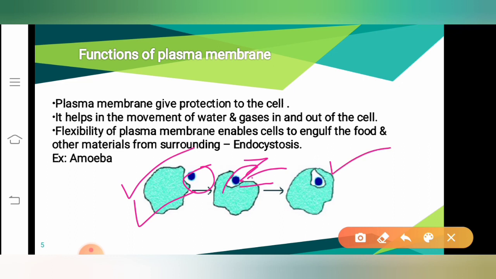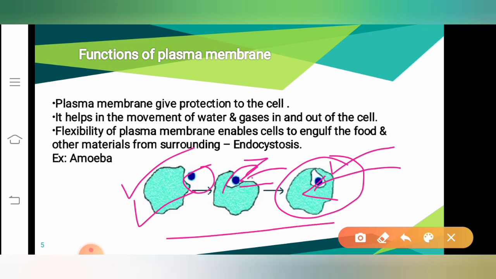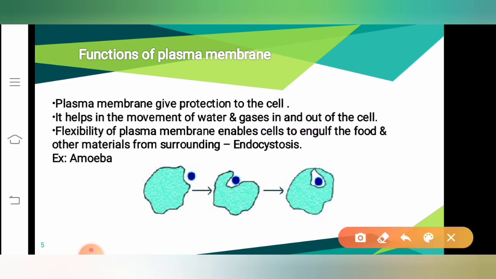Here in the third picture you can see that the amoeba took the food inside, thereby it engulfed the food and other materials from the surroundings. And this process we call endocytosis. Here we have to observe that the plasma membrane is very flexible. Because of the flexibility of plasma membrane, amoeba is able to engulf the food, to take the food inside.